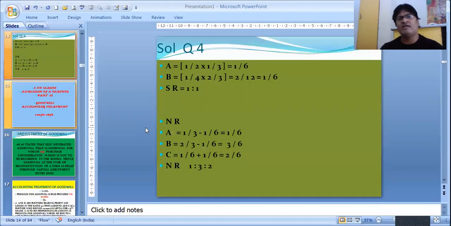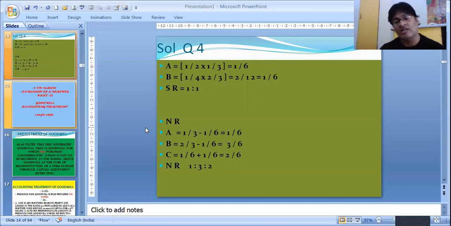A is giving half of 1/3 and B is giving 1/4 of 2/3. His ratio was 2/3, that means 1:2 was the ratio. So A is going to give 1/6 and B is going to give 1/12... okay, so A is going to give 1/6 and B is also going to give 2/12, meaning 1/6. You see, the sacrifice of both of them with the same denominator is 1/6 and 1/6, which is 1:1.